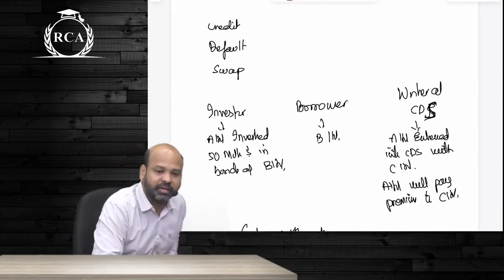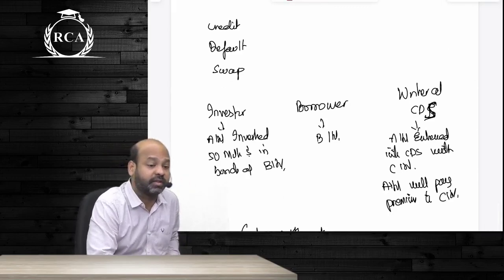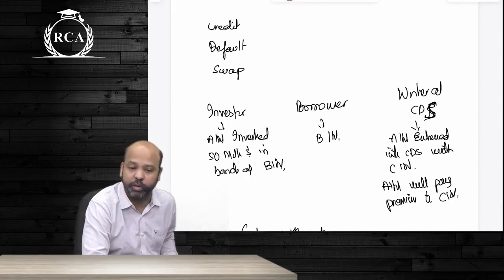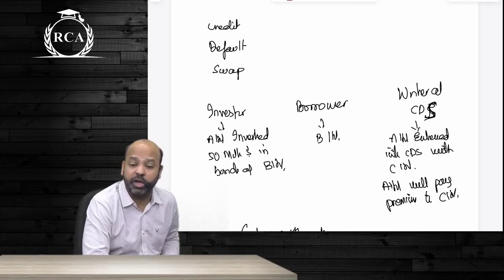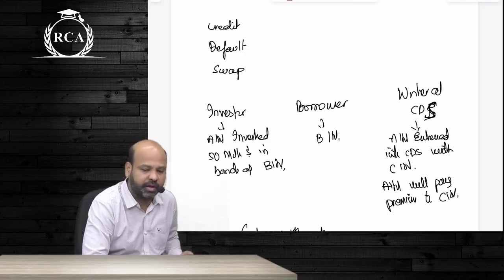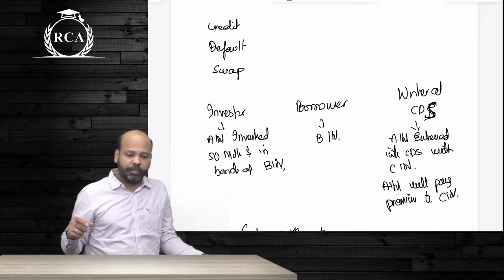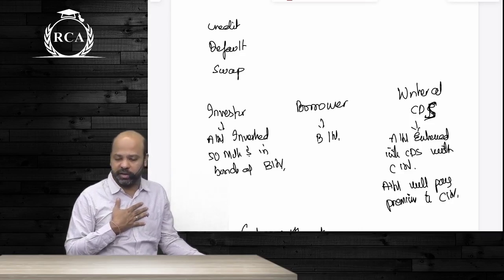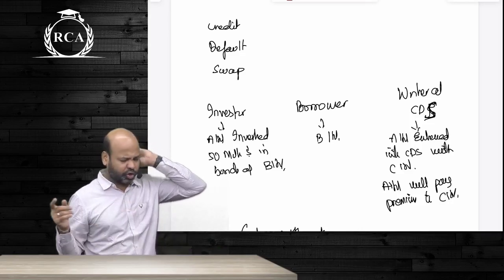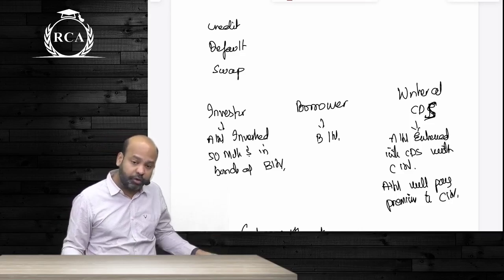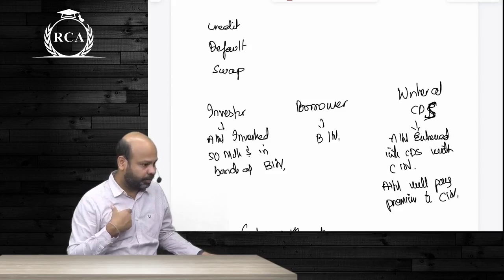In credit default swap, I said there can be multiple parties. You will have an investor, the one who's investing in debt securities or who has given a loan to someone else. A borrower, the one who has borrowed money. And then there will be an option writer of the CDS, which is basically the person from whom you have taken an option. So credit default swap. If I have entered into an option, a credit default swap, with say Khushbu in respect of an underlying loan, and there is a default occurring on the underlying loan, then Khushbu will be liable to pay me the amount.